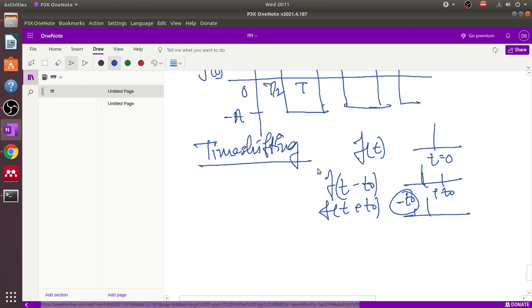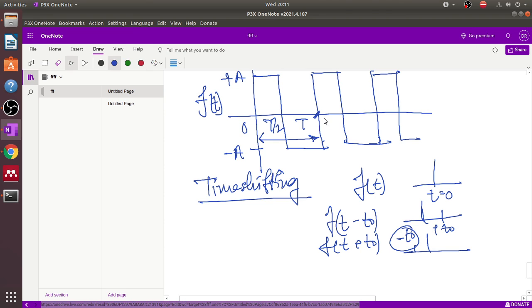Now just consider the Laplace transform. This is T, the complete one time period or one complete cycle, and for this time period T plus T by 2, this is 3T by 2, this is 2T, and so on, up to infinity.